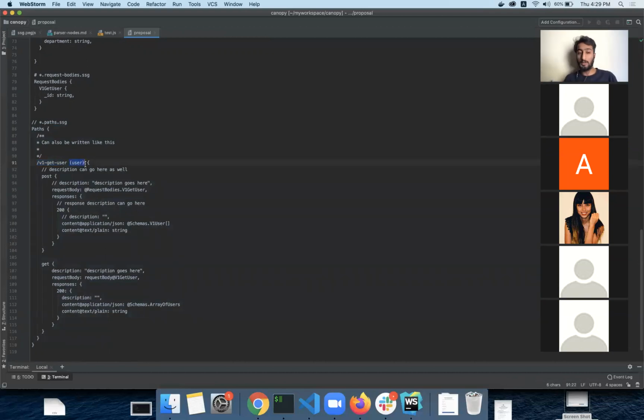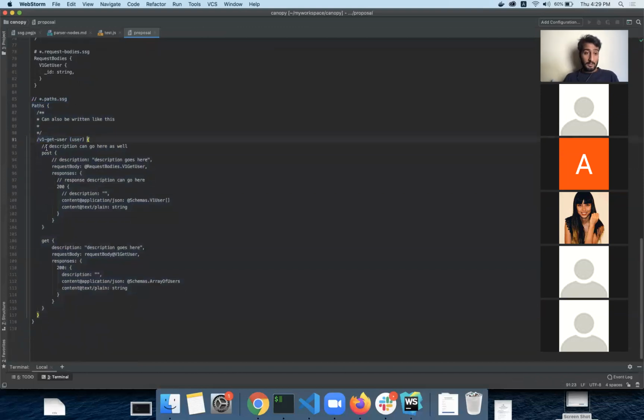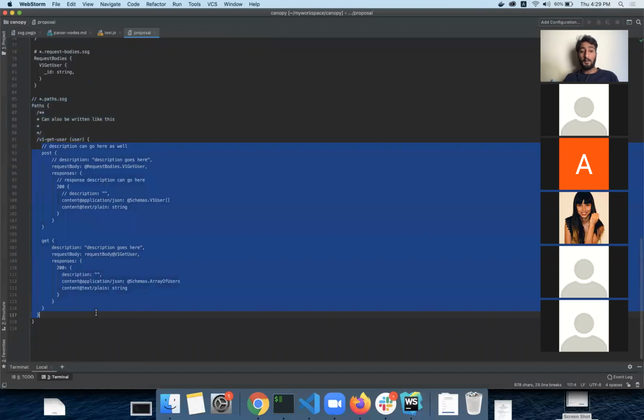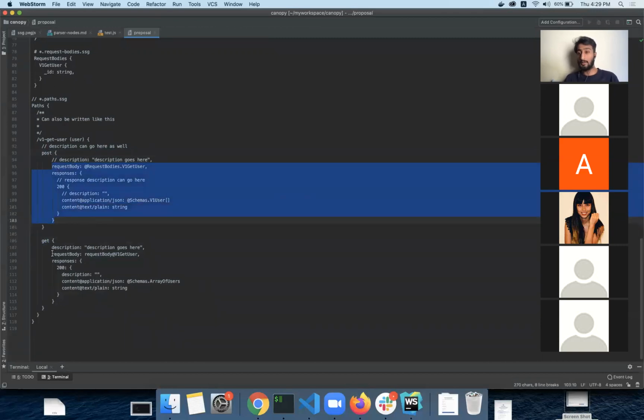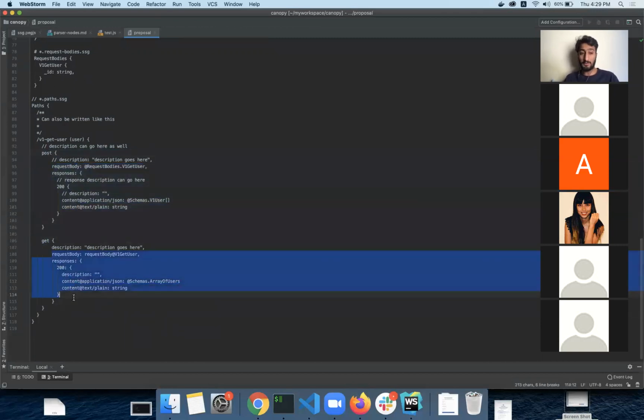I hope you know what a tag is in Swagger. Once you define this, then you will have a block for the request types, like methods you can say. So one is going to be post, and one is going to be get, and post is going to have its own data, and get is going to have its own data. Then we'll have this kind of syntax.